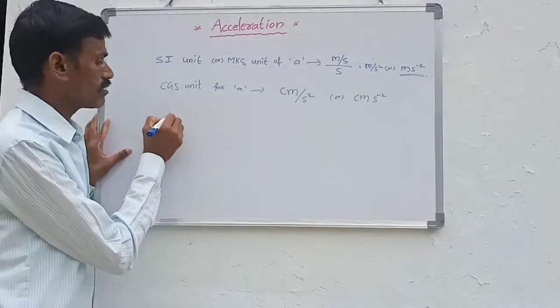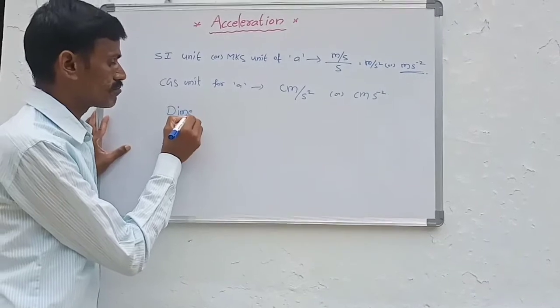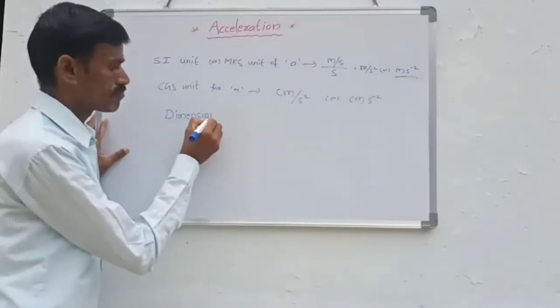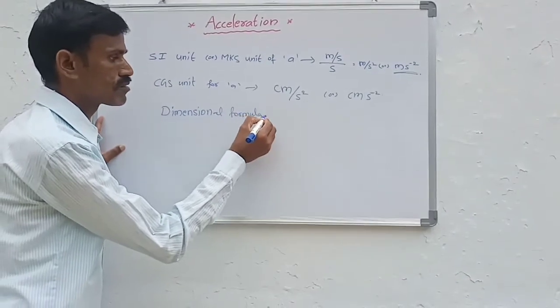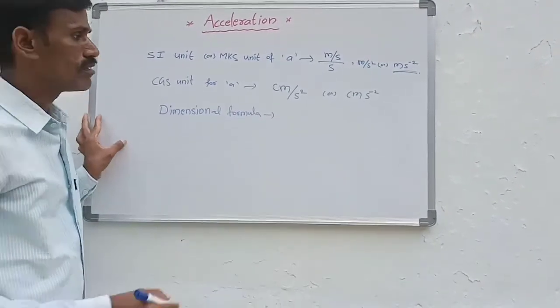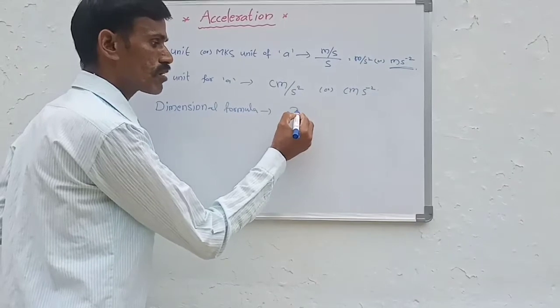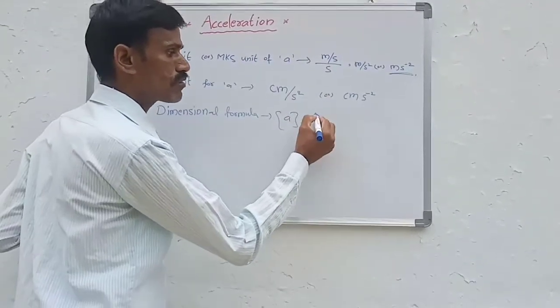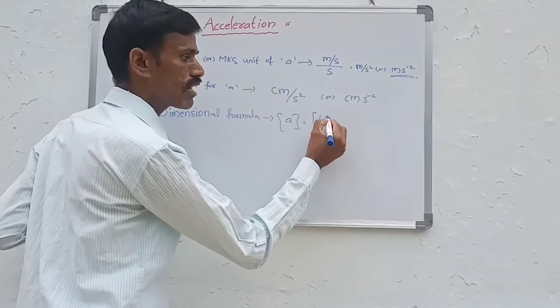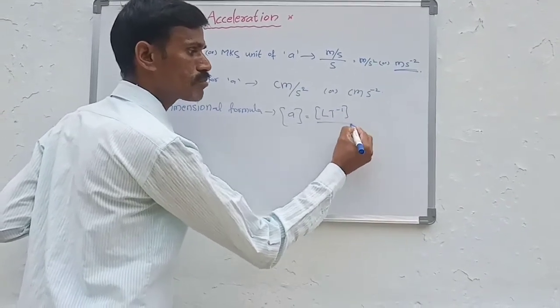Now we write the dimensional formula. What is the dimensional formula? Here the dimensional formula for a is velocity by time. For velocity the dimensional formula is L T power minus 1.